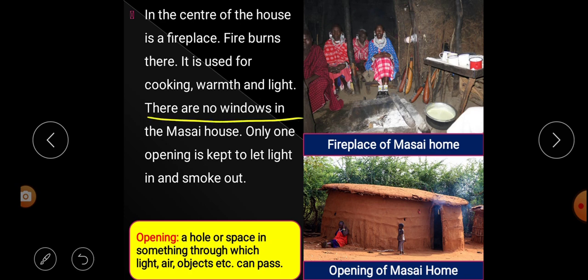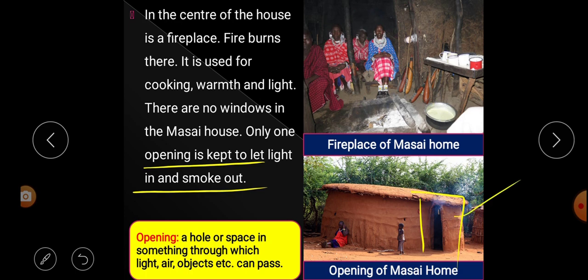There are no windows in a Masai house. Look at the image below here. Is there any window in this house? No, there is no window in a Masai house. Next, only one opening is kept to let light in and smoke out. That means you look at here, only one opening. What is opening? Look at the word meaning here. A hole or space in something through which light, air, objects, etc. can pass. So this is called what? Opening. This is the opening.